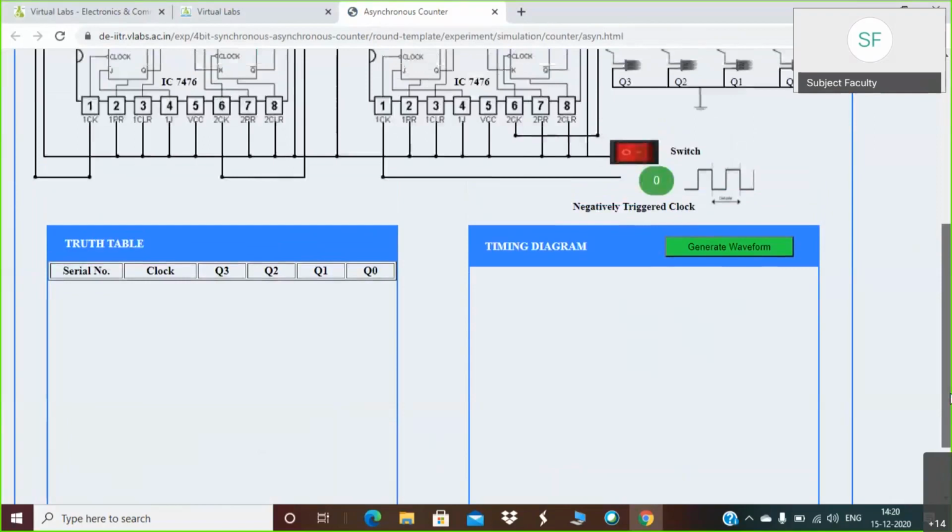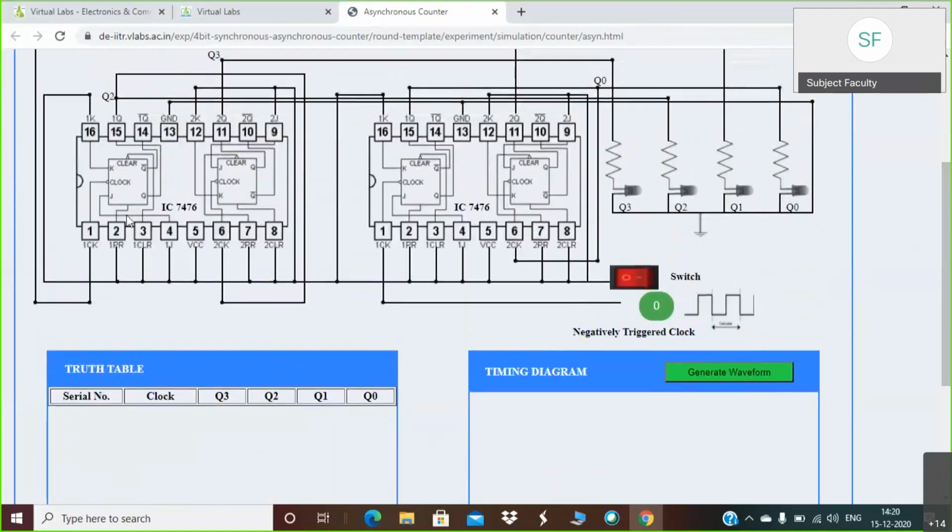But in between that, you can observe JK flip-flops have been used. Okay, these are the J and K terminals, and these flip-flops are negatively edge triggered. It is written here that these flip-flops are negatively edge triggered clock.